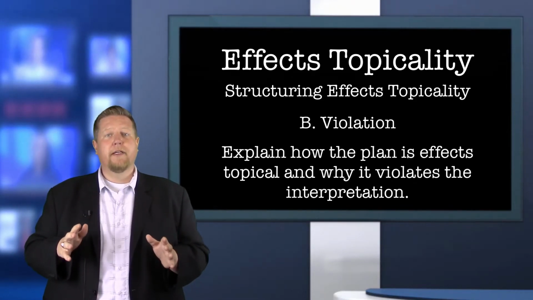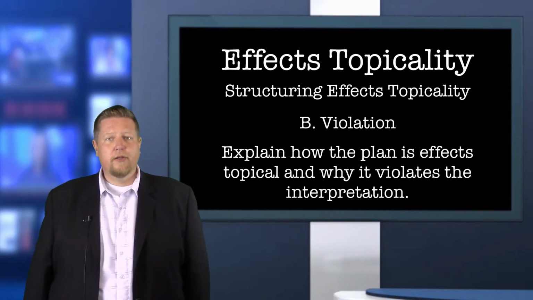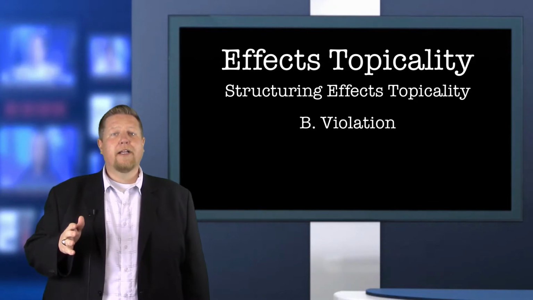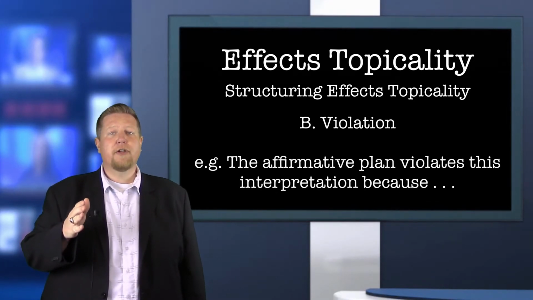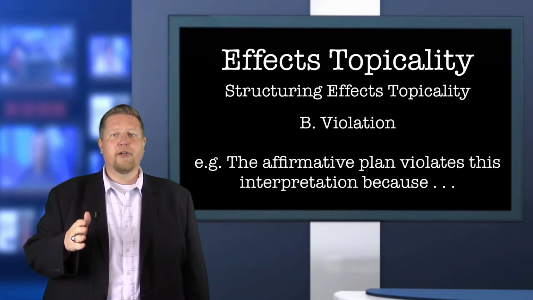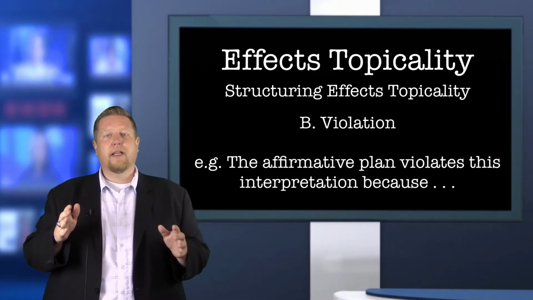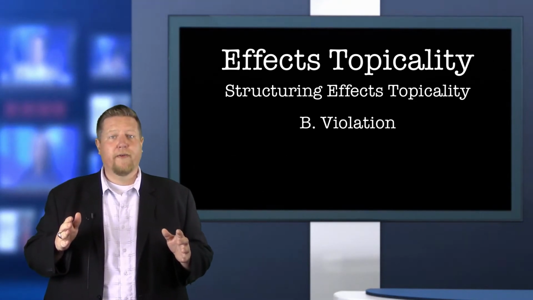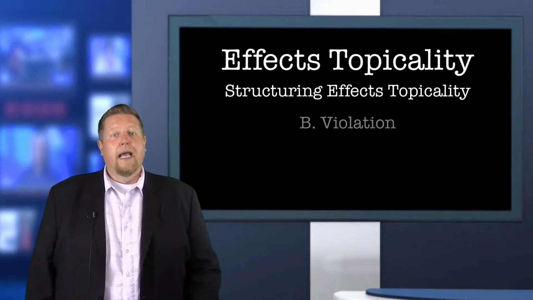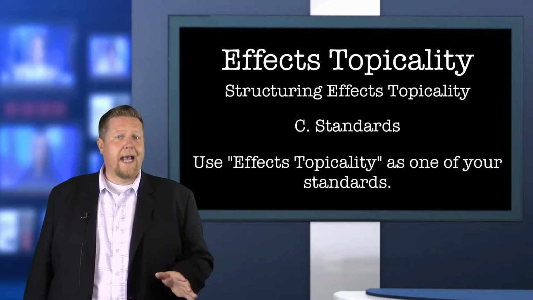You should explain that the affirmative plan is indirectly topical, not directly topical. So it sounds a little bit like this. In subpoint B, we present the violation, and the affirmative plan violates the resolution because it requires the federal government to do something other than curtailing surveillance. In this case, it requires the federal government to pay a company to increase its surveillance. Whether or not the plan indirectly results in a reduction of federal surveillance is irrelevant because the plan must be directly topical.